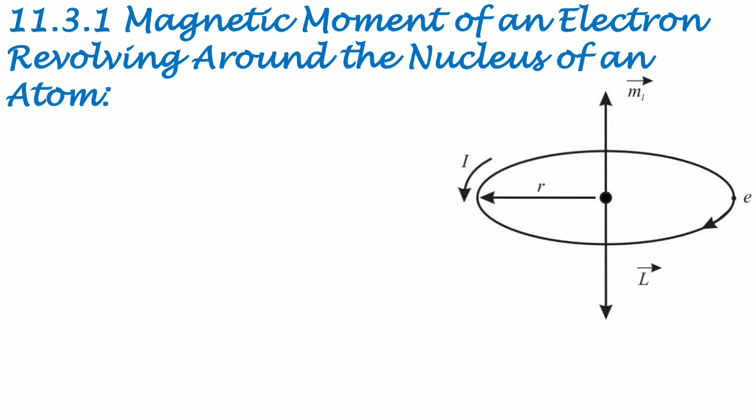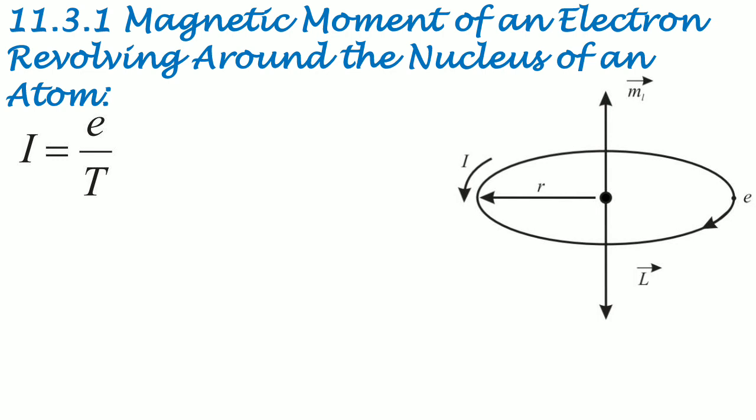Thus, the current I associated with this orbiting electron of charge e is I equals e upon T, because the basic definition of current is flow of charge per unit time.